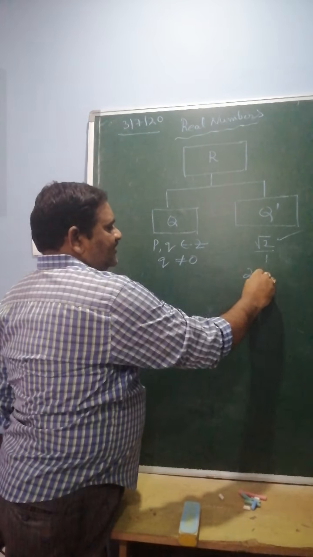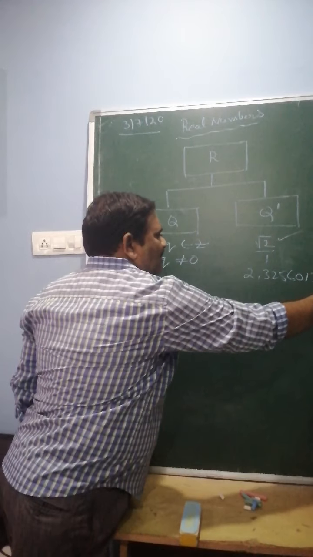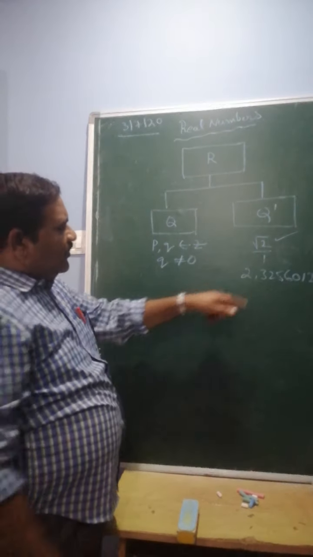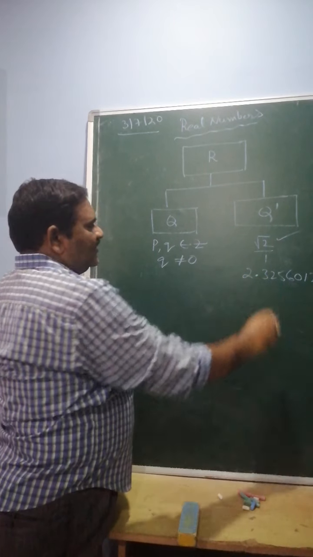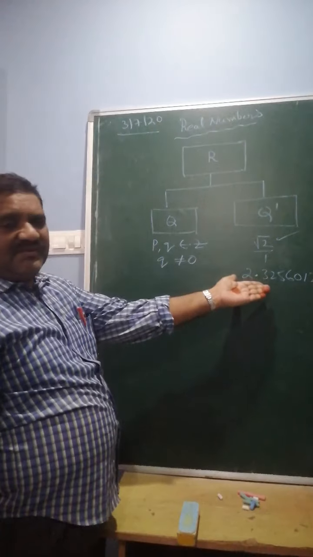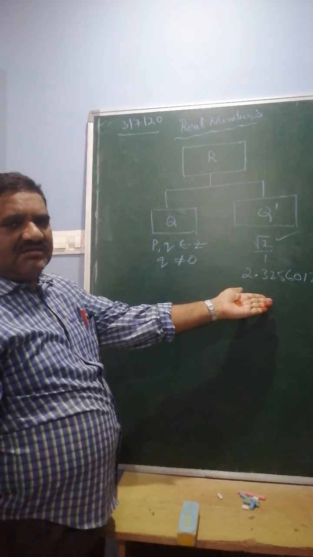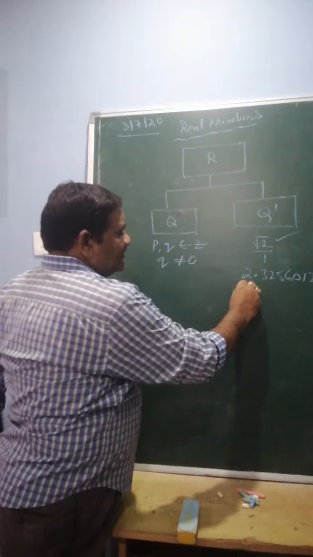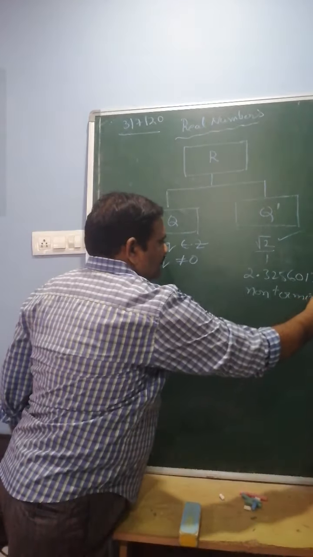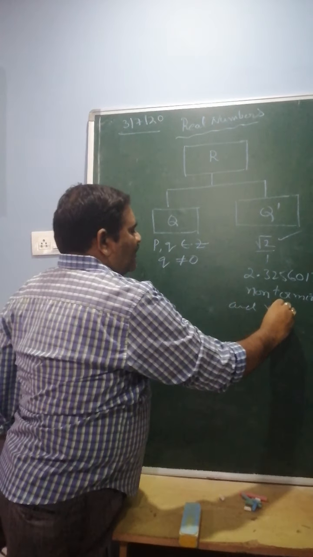For example, 2.32560128 and so on. Can you express this in the form of p by q? No, because it is non-terminating and non-recurring.